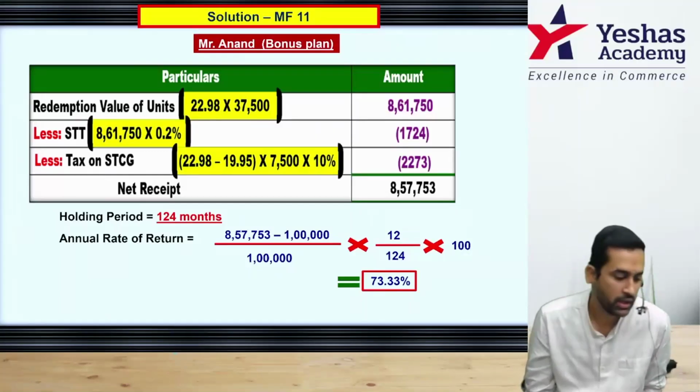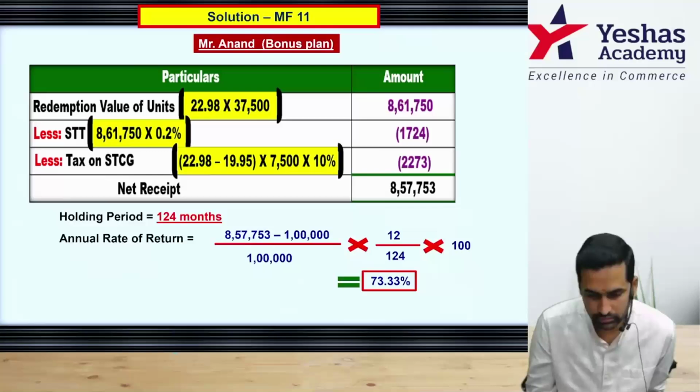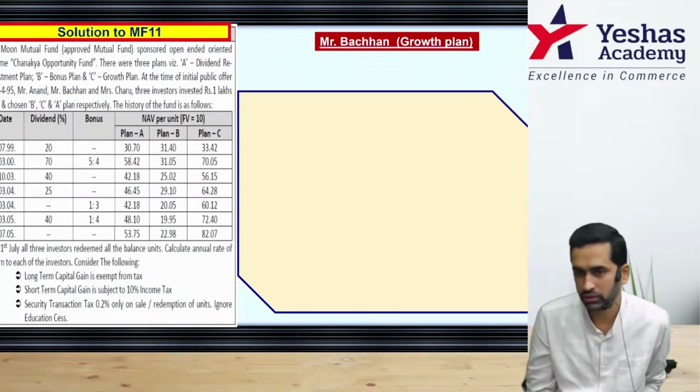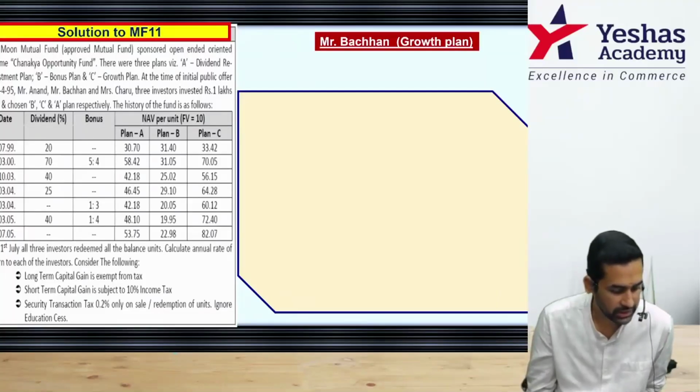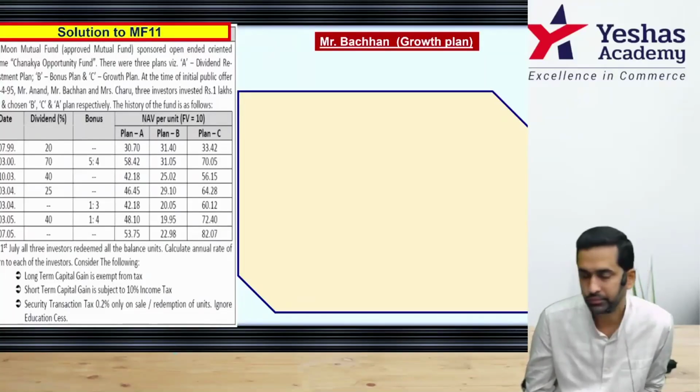Easy. Who was the second investor? As per the question, Mr. Bachchan. And Mr. Bachchan is under growth plan, correct? He has selected plan C, and plan C is growth plan. Heading: Mr. Bachchan, growth plan.